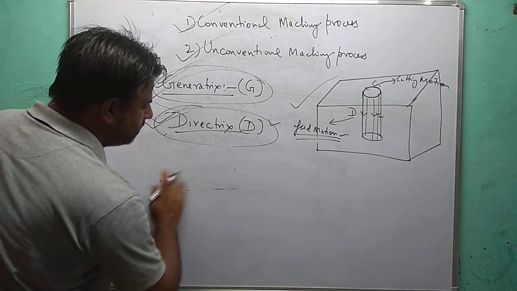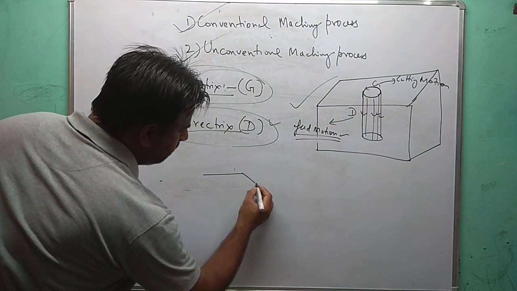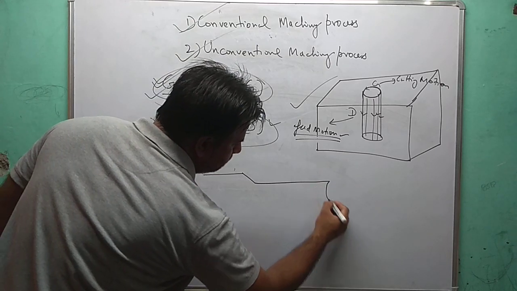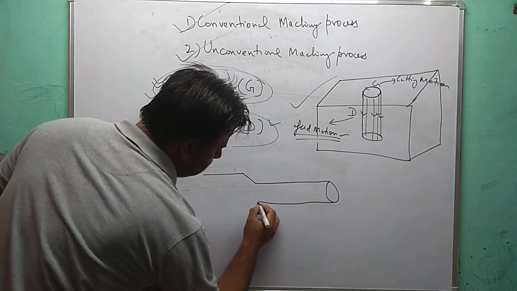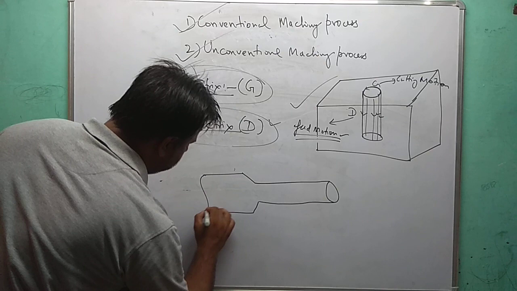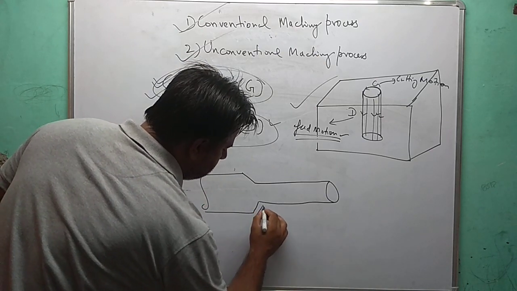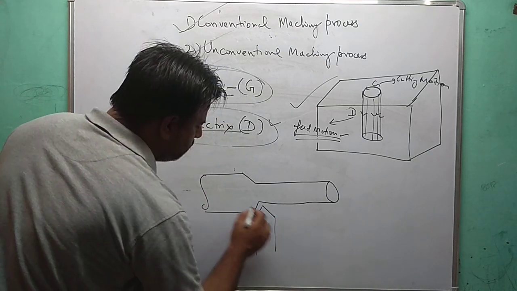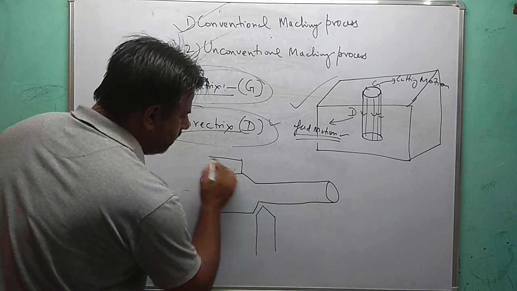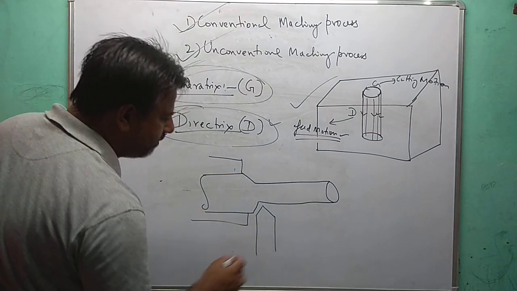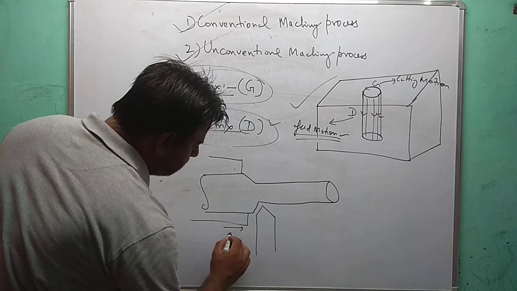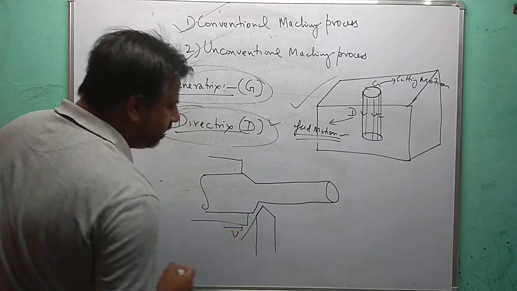In lathe machine operations, this is my cutting tool, this is the jaw, the jaw holding device. This is the relative velocity v, and this is my cutting edge.